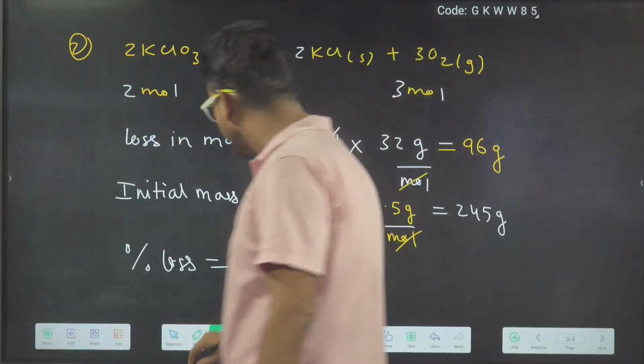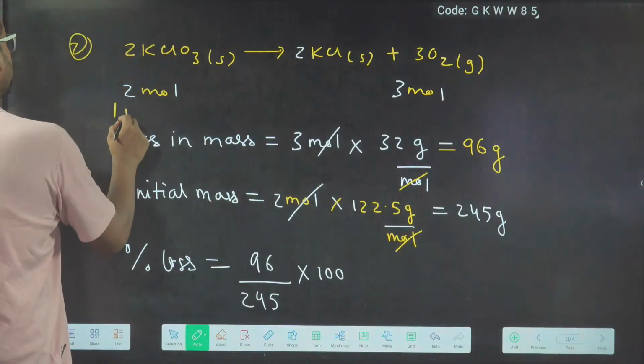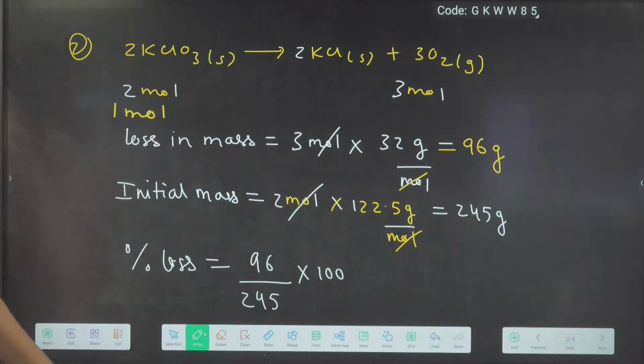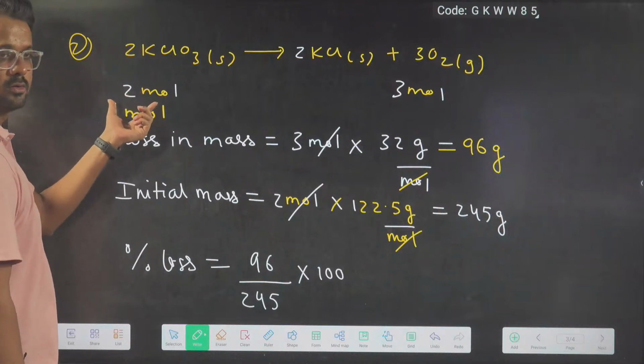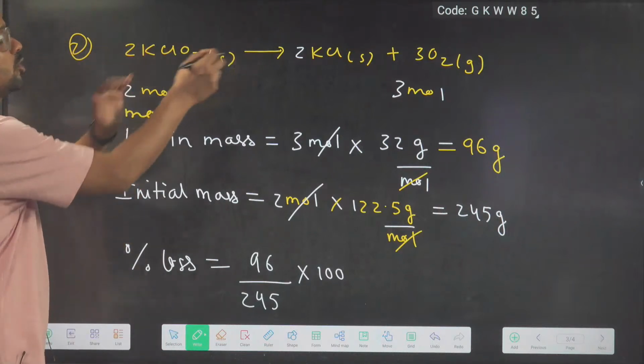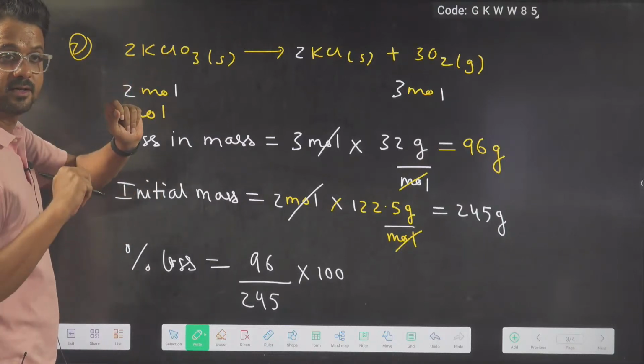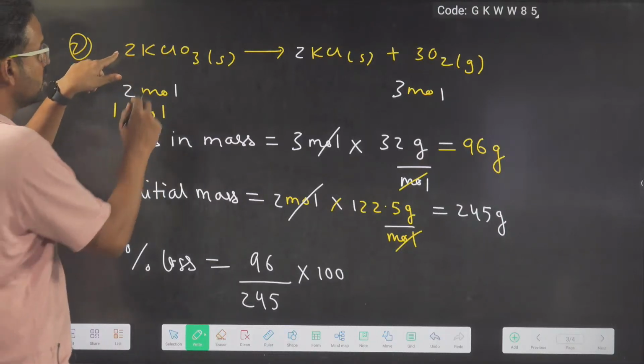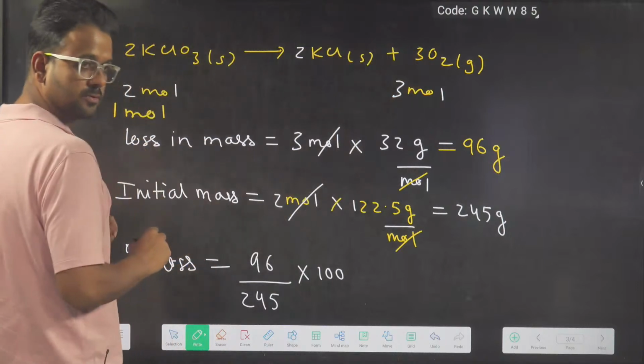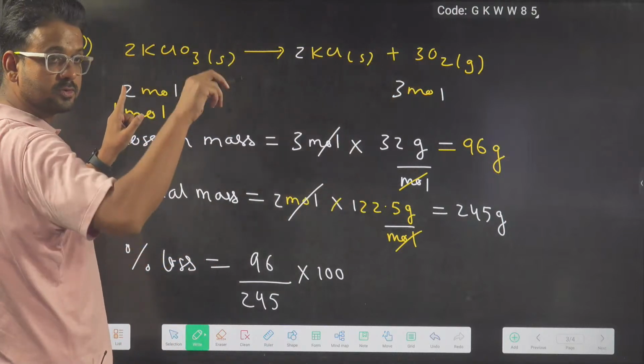So suppose you start with 1 mole. If you have taken 1 mole of KClO3, then how much O2 will be produced? See, now you will have to apply the grandpa method. Yes, Mansa, very good. 2 moles will produce 3 moles, so 1 mole will produce 3 by 2 moles.